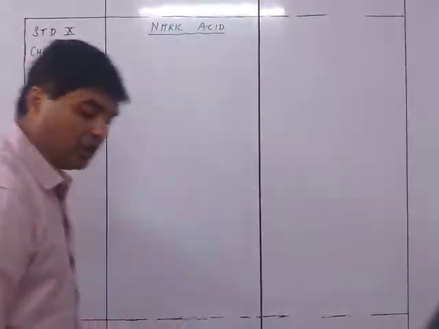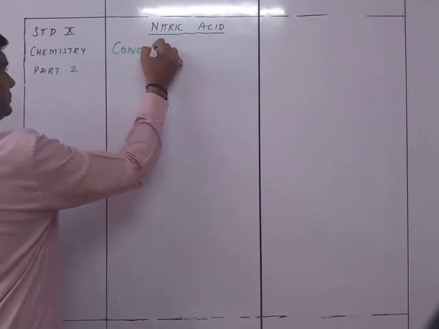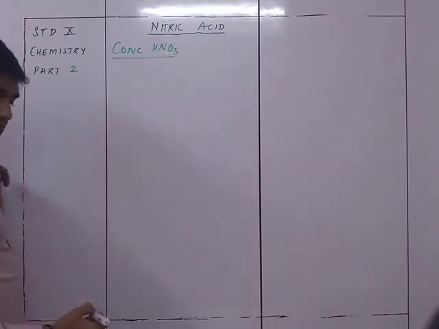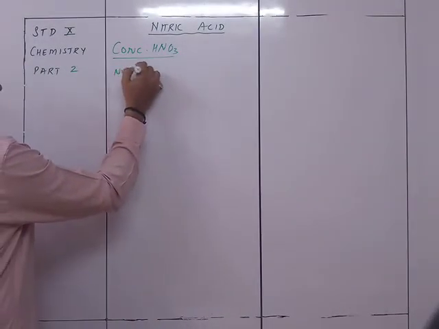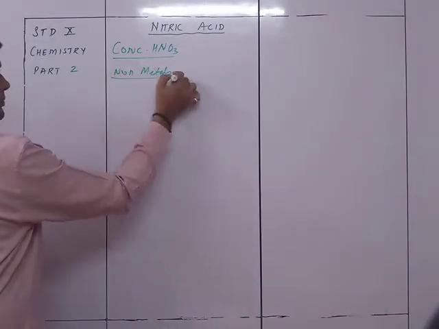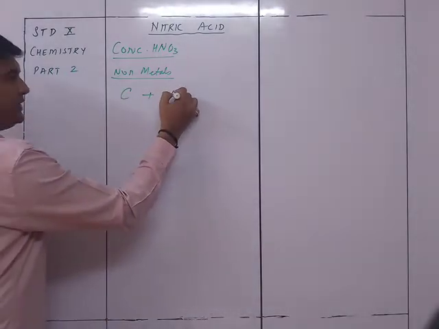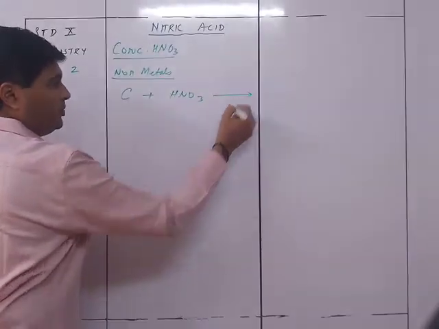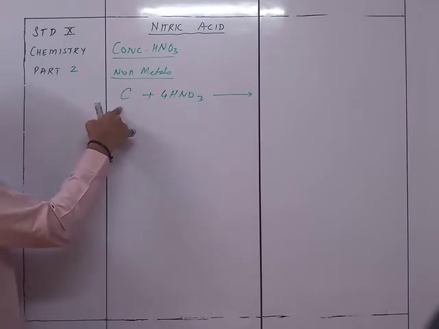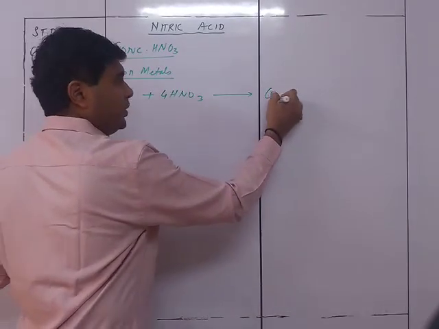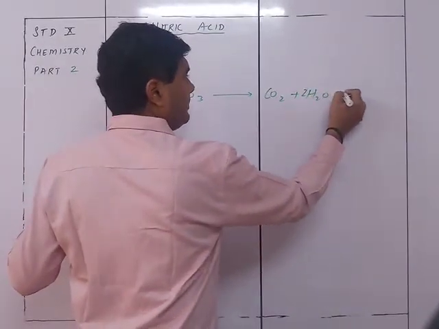Now first we'll take the concentrated HNO3. First we'll see what will happen with non-metals. Reaction with non-metals: the first one is carbon. If we take carbon with HNO3, as I told you, oxygen is going to be formed which is going to oxidize carbon. So it is going to give me CO2 plus H2O plus NO2.